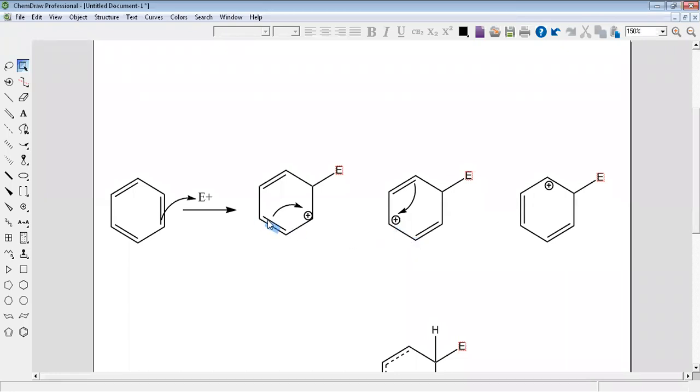Why? Because this pi bond will be open like this. Okay? It will be open like this, and the positive will not be here, it will come to here. That means on the meta here, there is no positive. Look, there is no positive. There is no positive. Okay? Because...